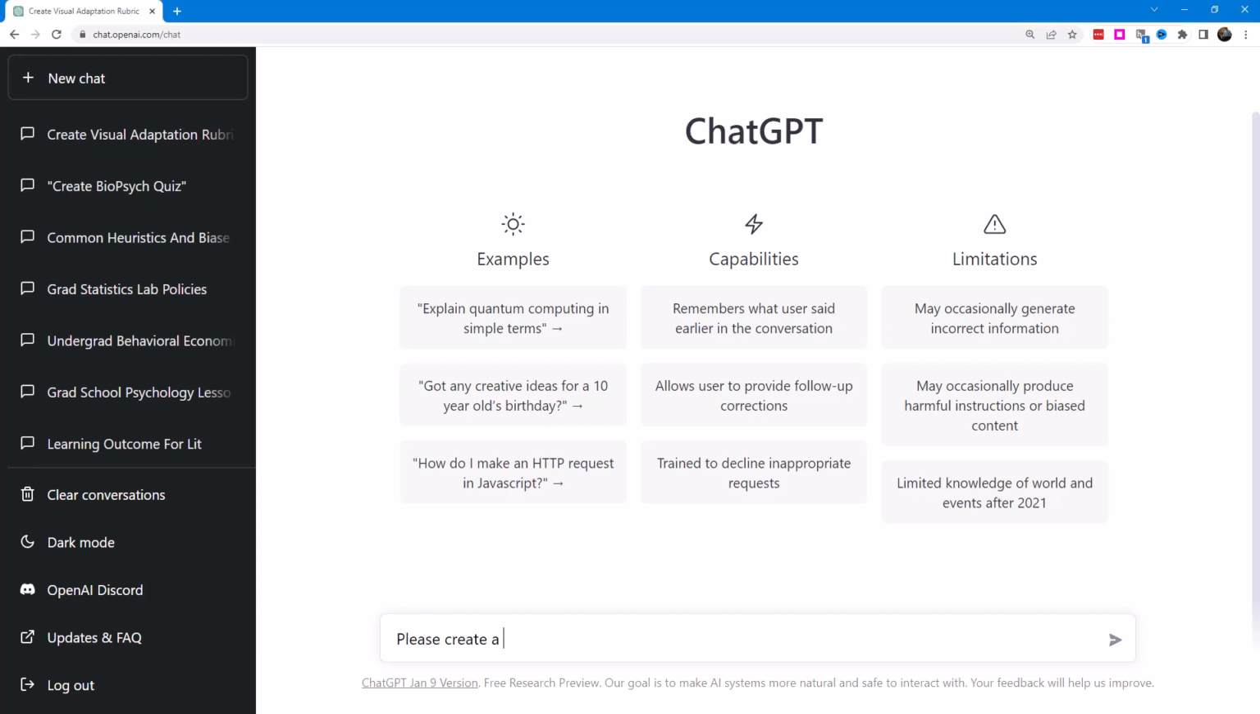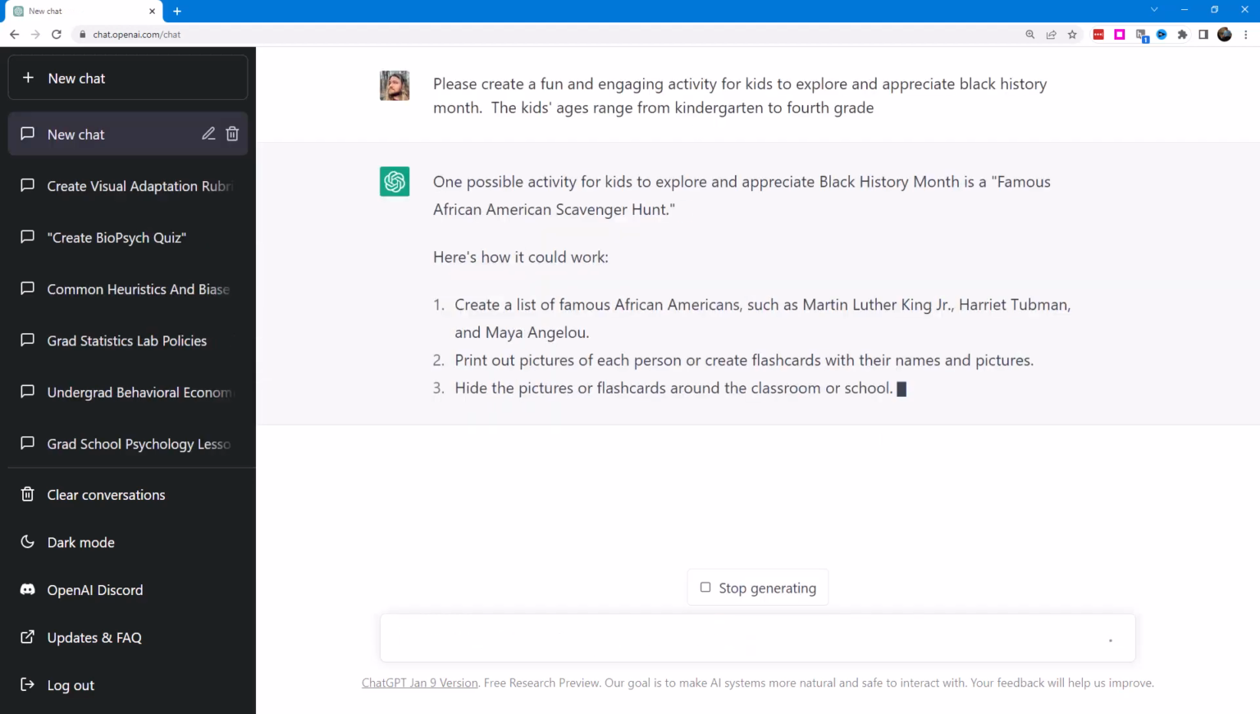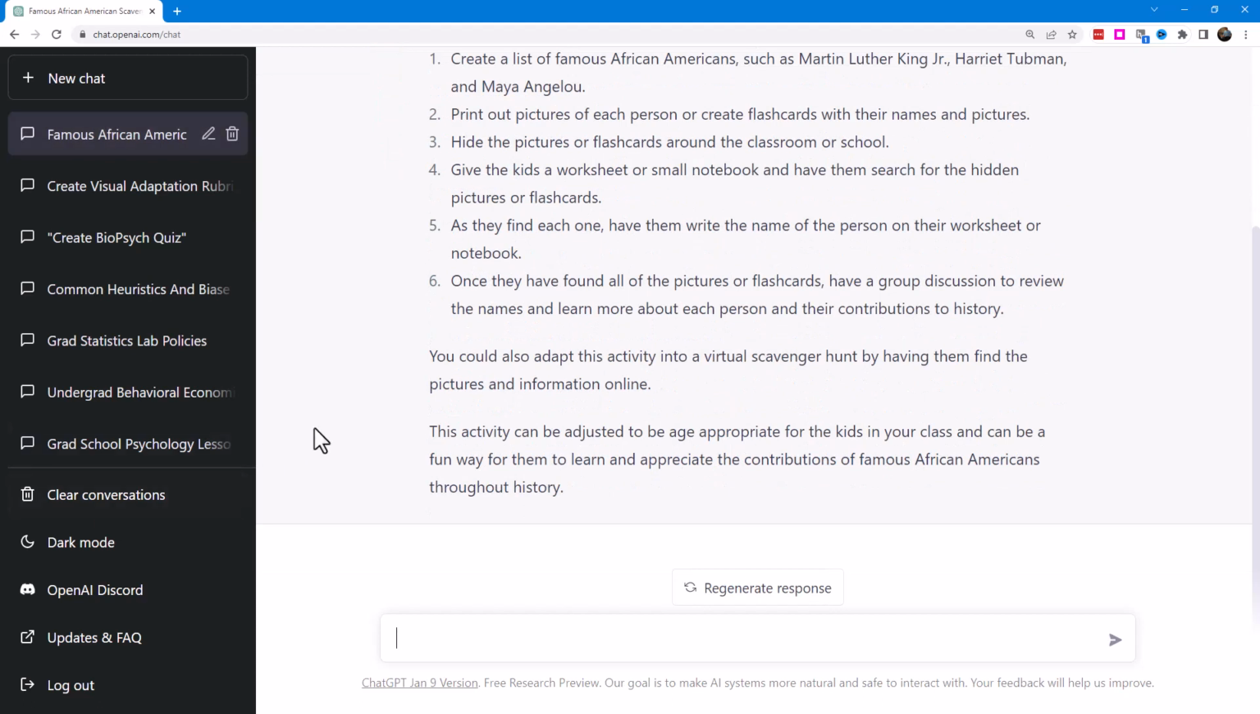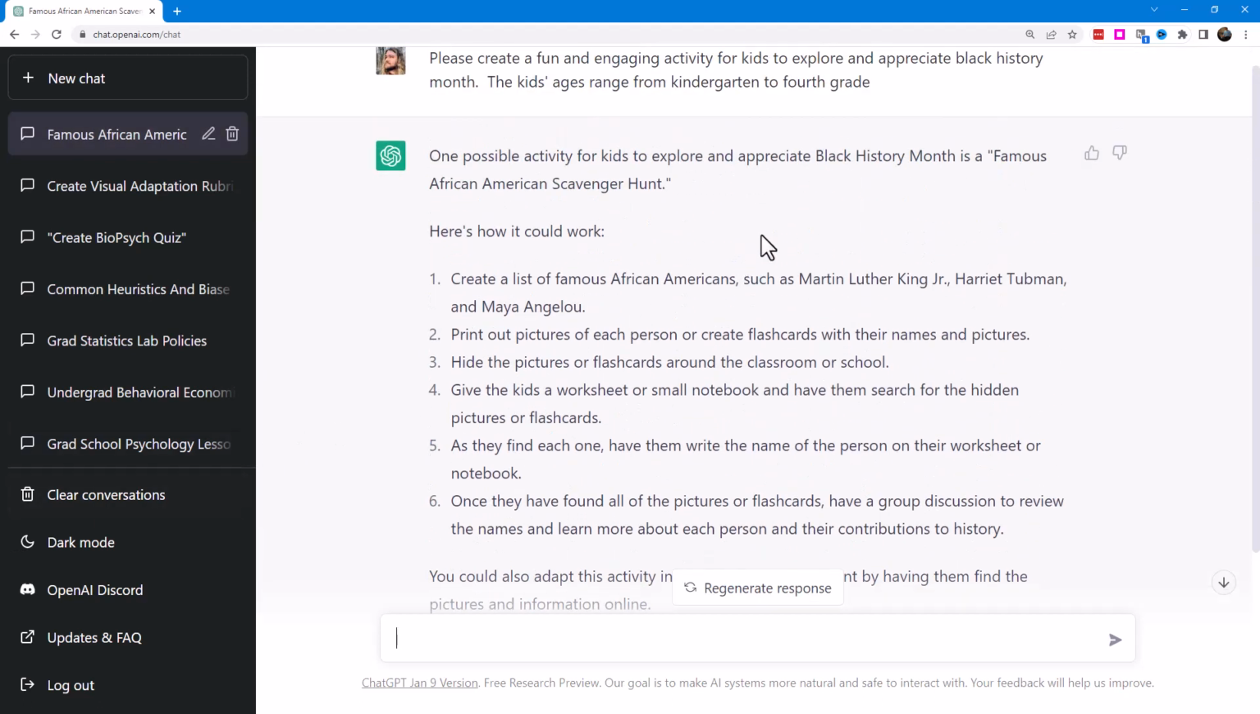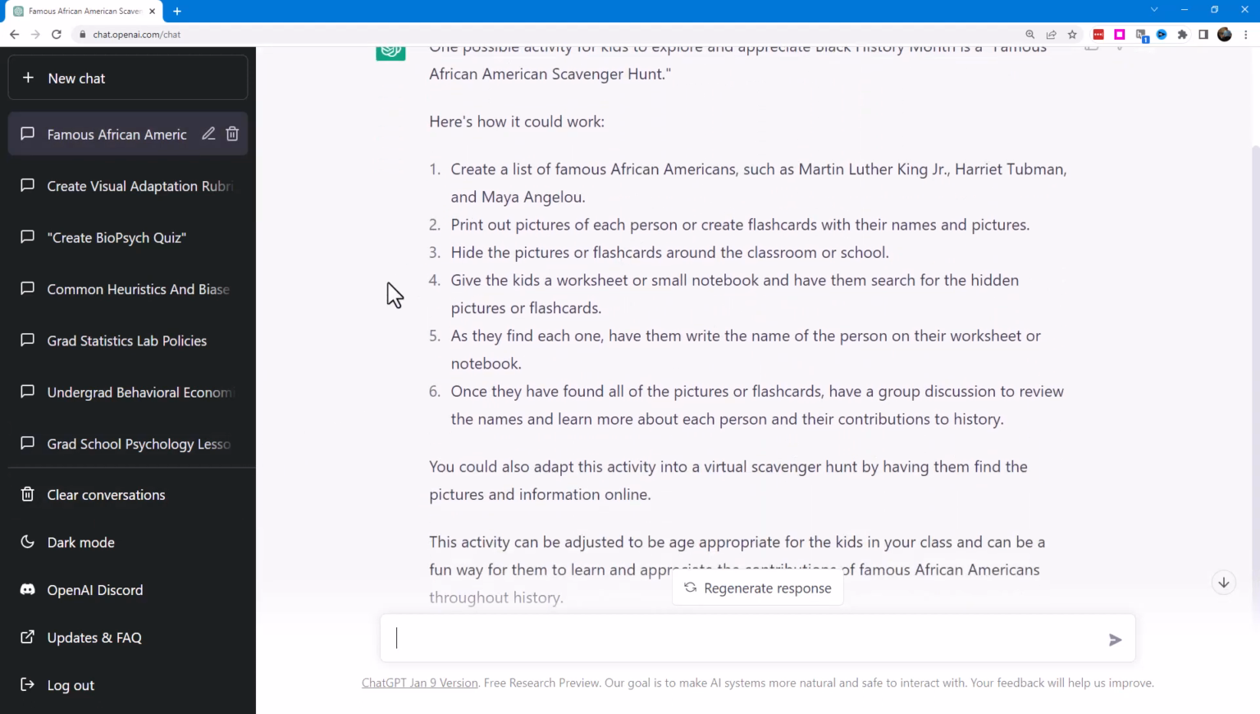I'm going to ask ChatGPT to please create a fun and engaging activity for kids to explore and appreciate Black History Month. The ages of the kids range from kindergarten to 4th grade. So that's interesting. It's having me create a scavenger hunt where I can list famous African Americans around the classroom with flashcards with their names and pictures and build an activity around that.